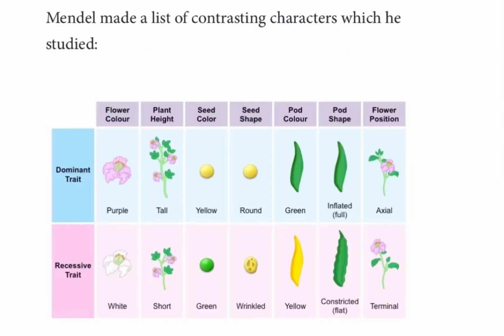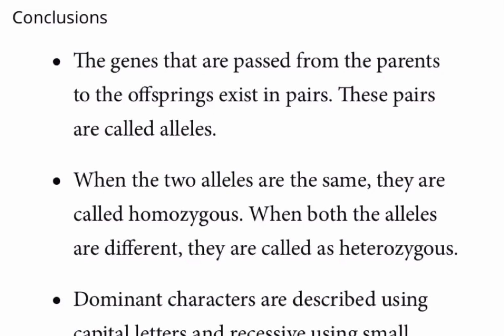Mendel made a list of contrasting pairs which were like the flower color, plant height, seed color, seed shape, pod shape, and the flower position. Mendel cross-pollinated two pure lines for contrasting characters, and the resultant offsprings were called as F1. And then the F1 generations were self-pollinated, which gave rise to F2 generation.